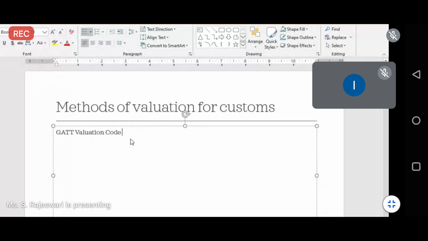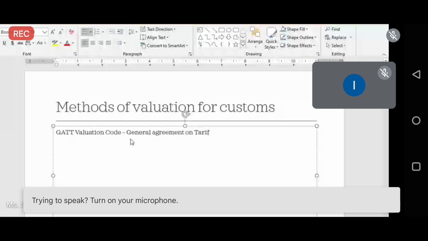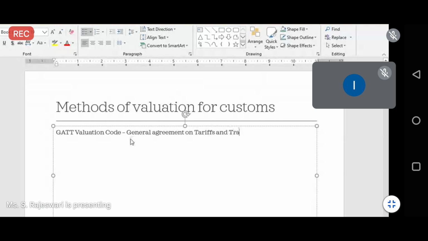That is the full form. They will give you the rate at which you will be valuing the goods. That is given by this particular agency, the General Agreement on Tariffs and Trade.